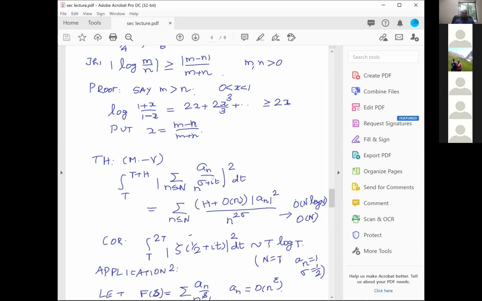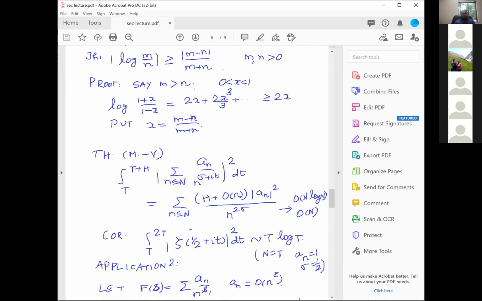But anyway, now much more is known. We know that it is T log T plus a constant times T plus O of T to the power 1/3 plus epsilon. Good. Now I want to talk about the second application.